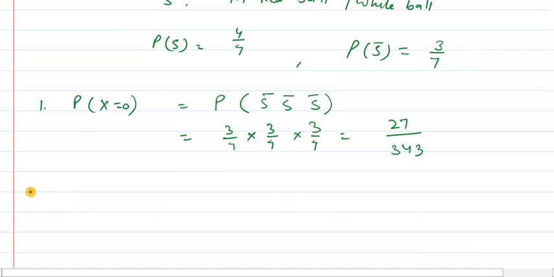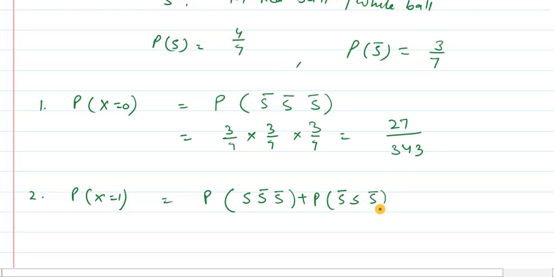Next, the second case is the probability when x is equal to 1. Clearly we are having 3 cases over here. The first case is success on the first ball, means the first ball is red, the second ball is not red, the third ball is not red. Or the case may be the first ball is not red, the second ball is red, and the third ball is not red. Or the case may be not red, not red, and red.